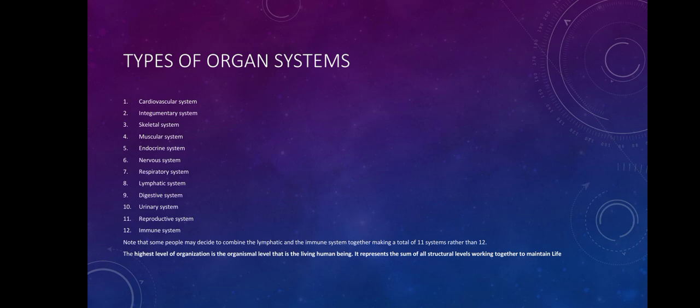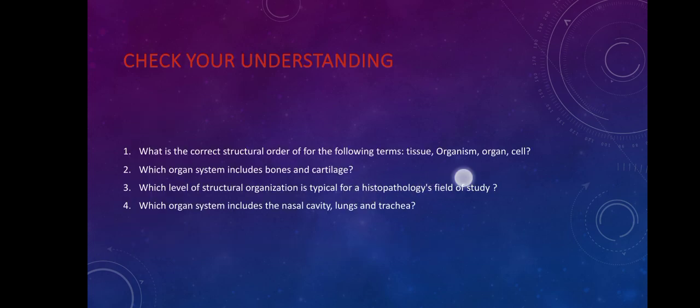The next system we'll be looking at is the digestive system. The digestive system is actually responsible for food breakdown. So we have the mechanical breakdown of food, we have the chemical breakdown of food, and we also have absorption, which takes the nutrients obtained from the digested food into the bloodstream so that they can be distributed to the various organs or cells of the body. So that is the different function of the organs in the system.